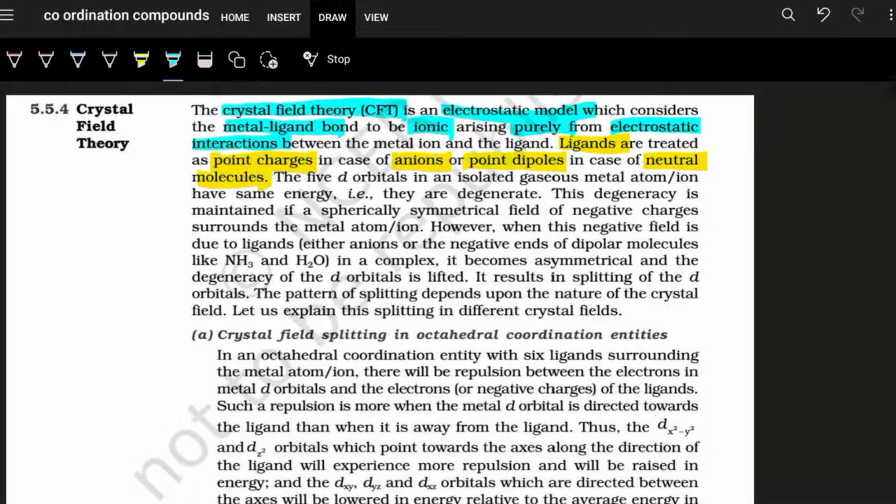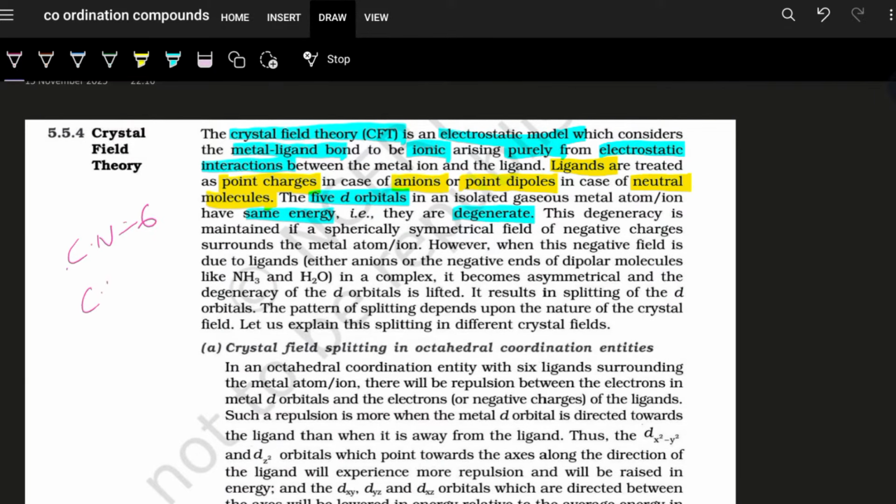Now, the central metal atom generally belongs to the d series. They are transition metals only. So the 5 set of degenerate orbitals of d. And what is the meaning of the term degenerate? The term degenerate means of same energy. The 5 set of degenerate orbitals of d lose their degeneracy due to the approach of the ligand, in a coordination number equal to 6 for octahedral or coordination number equal to 4 for tetrahedral.